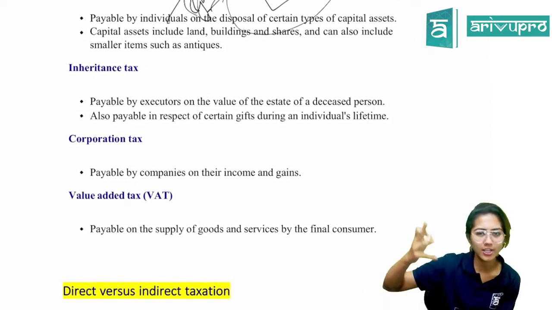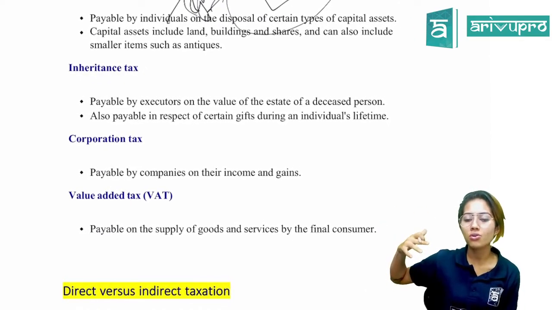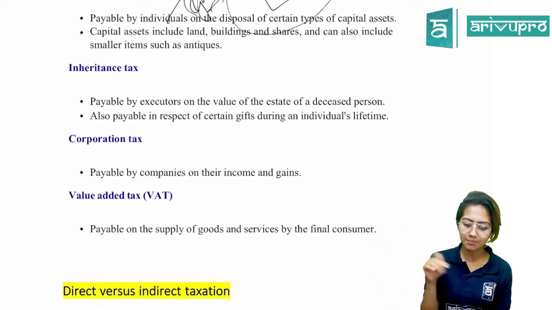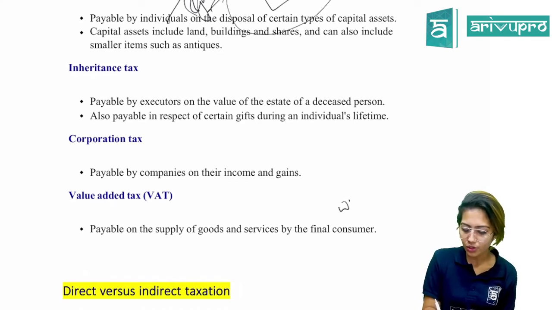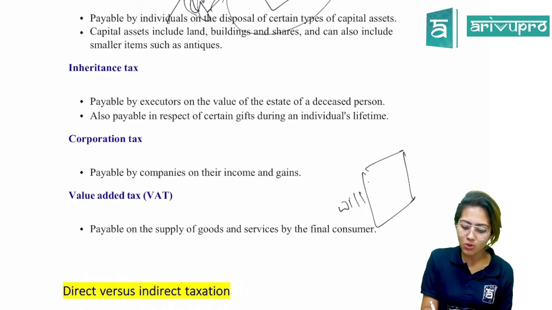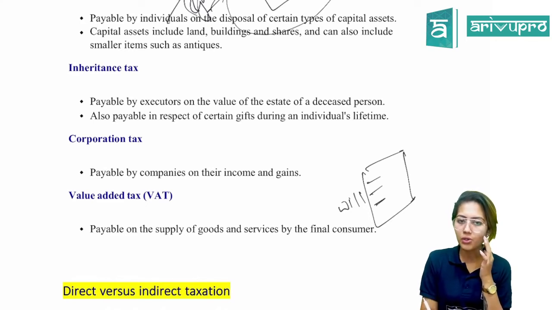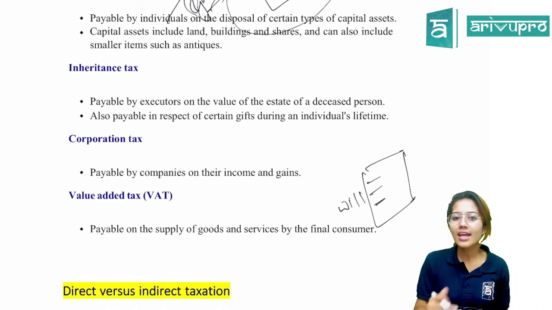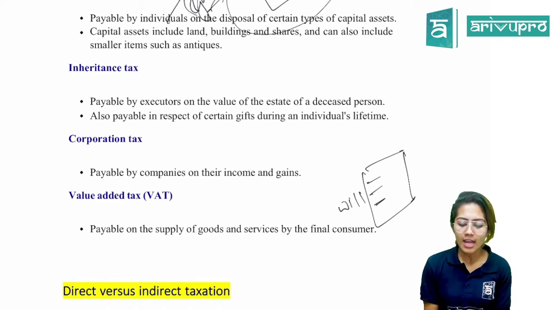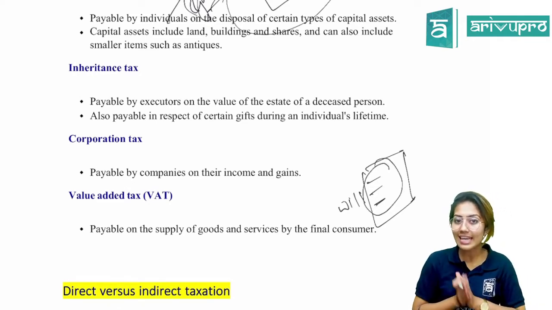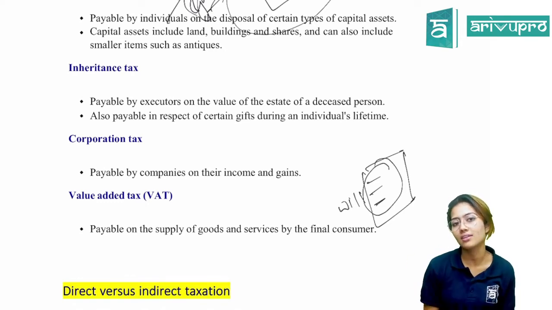I told you it's an isolated topic. Inheritance tax is where you have a relative who passed away, and he might have written a will. Do you know what a will is? It's a document wherein he says that my house will go to my son, my estate will go to my daughter, and these assets are going to go to my nieces and nephews. So like that, he might have written a will. When these beneficiaries get this particular asset as an inheritance, they'll have to pay tax on that.